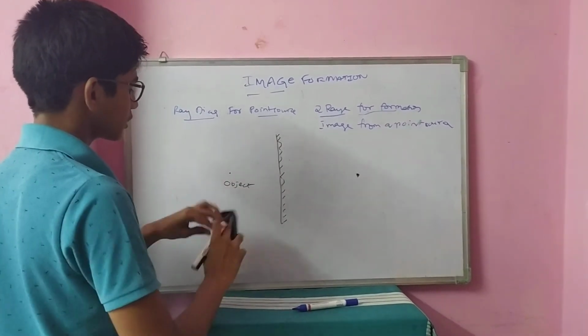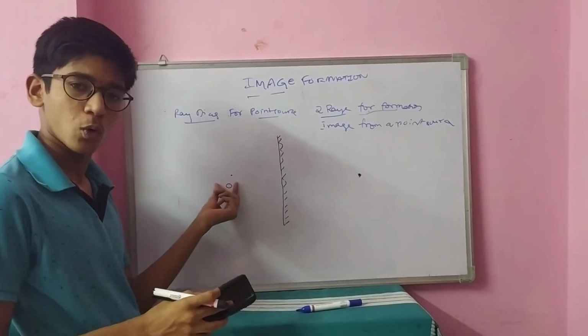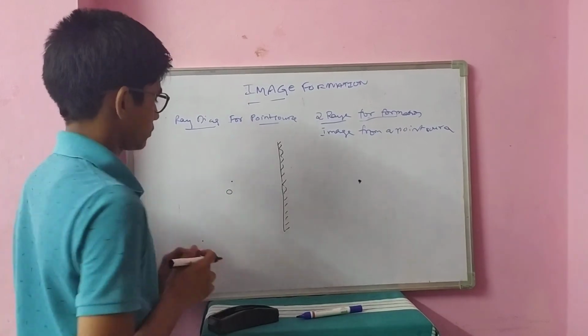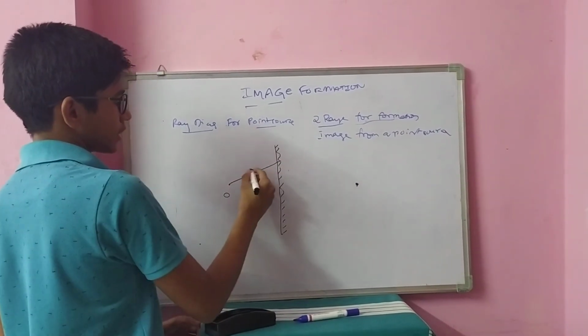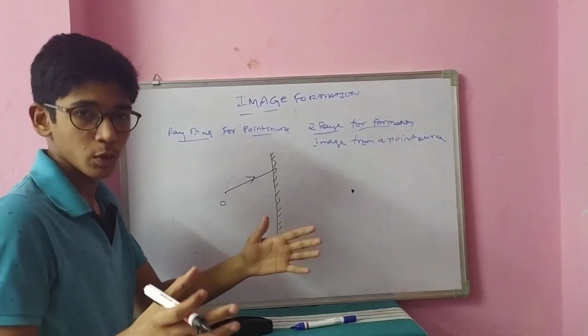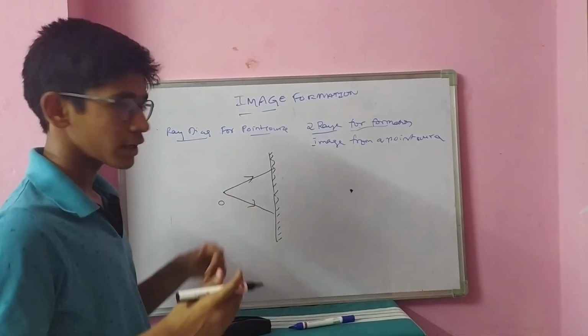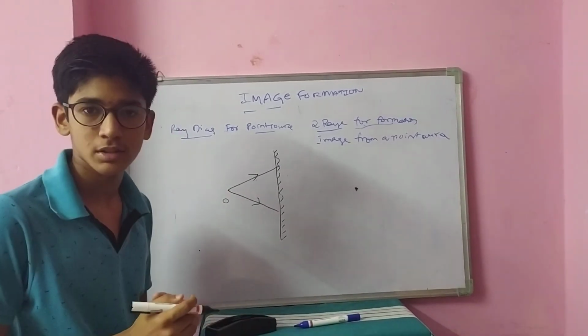I am considering only O. And I said minimum two rays. We can draw a ray diagram by using more than 2 rays, 3, 4, 5 rays. If you want, you can draw with infinite rays also. But the basic requirement is 2 rays, so I am drawing only 2 rays.